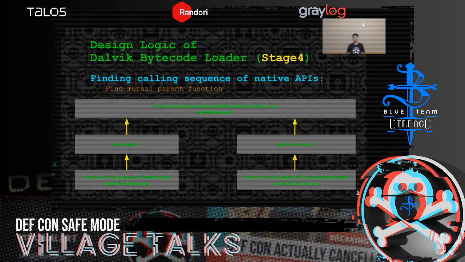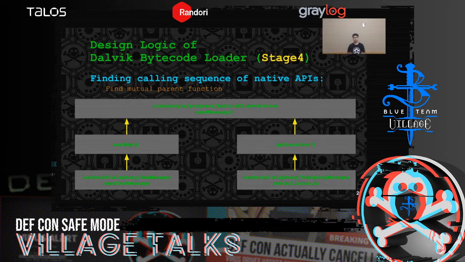Normally, native APIs are wrapped in functions, so we trace back to see which function cross-references the native APIs. And we call those functions the parent function. And we will keep tracing back until we find a mutual parent function for both native APIs. Here is the example. sendTextMessage is called by sendSMS, which is the parent function of sendTextMessage, and getCellLocation is called by getLocation, which is the parent function of getCellLocation.